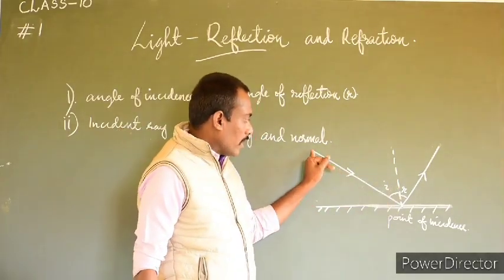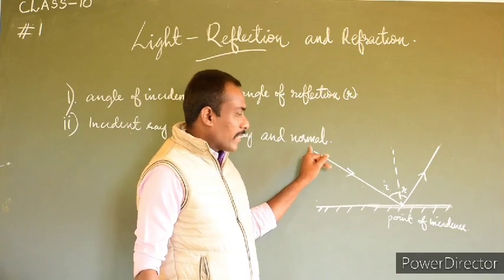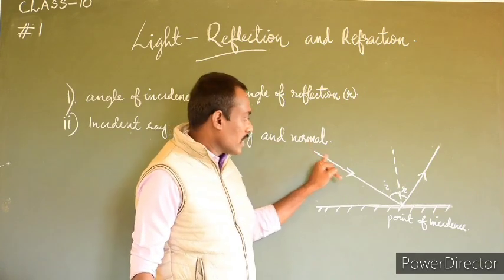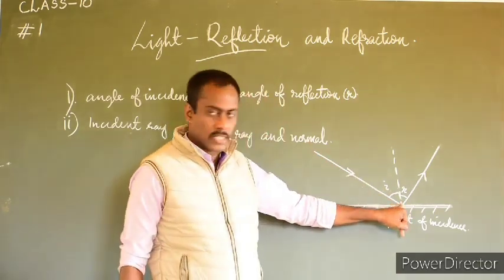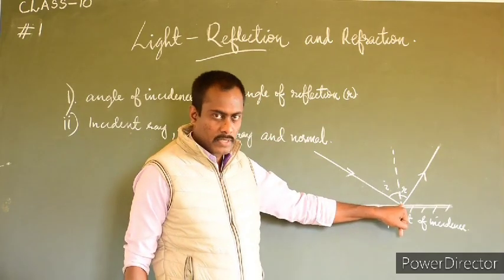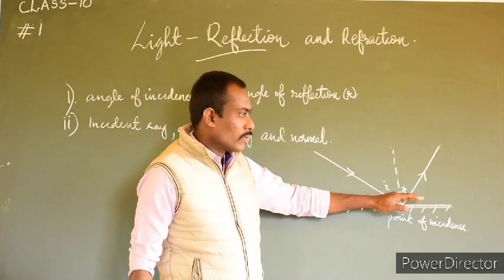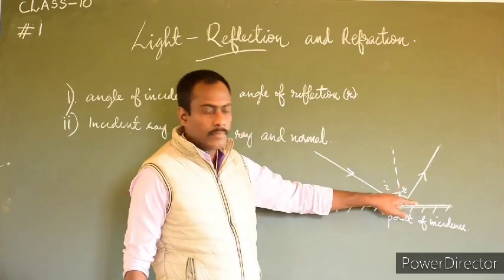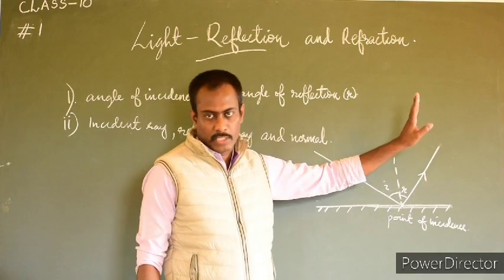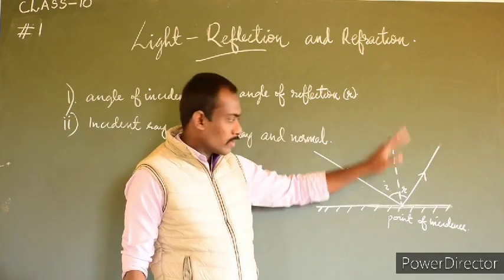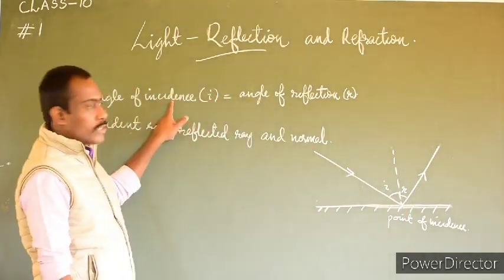So that means if a ray of light is incident on a plane, smooth surface at an angle, then at the same angle the light will reflect back. So that is the first law.